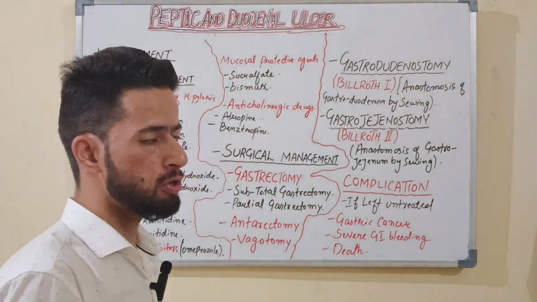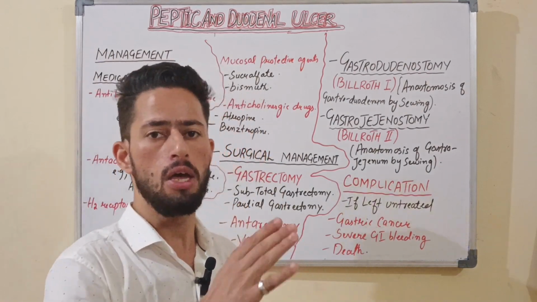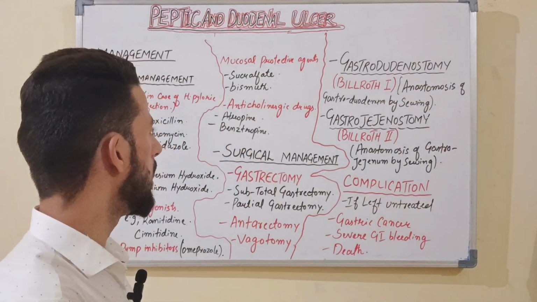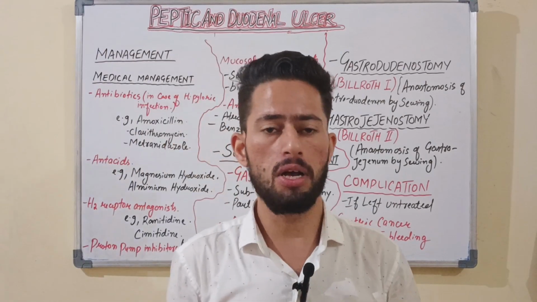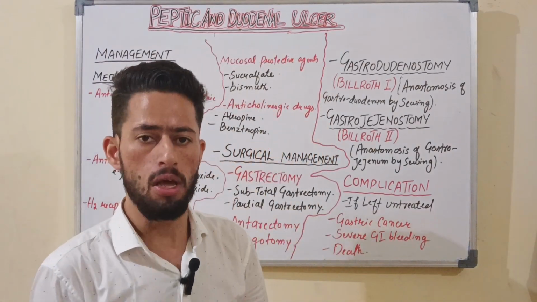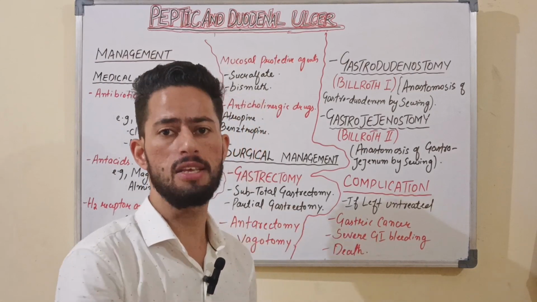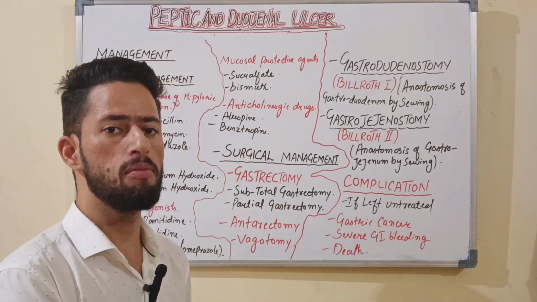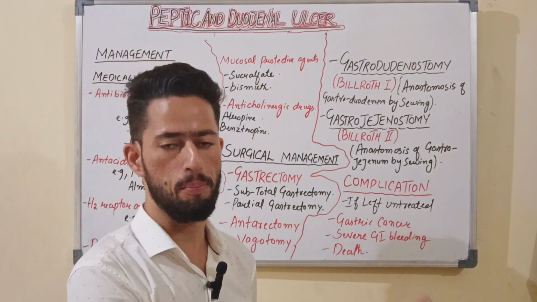And mucosal protective agents: we are going to give some agents which will protect the lining of the stomach or duodenum, and in that we are going to give sucralfate and bismuth. And the last one, we are going to give anticholinergic drugs, because these drugs inhibit the release of the neurotransmitter acetylcholine. When acetylcholine is released, there will be excessive movements of the gastrointestinal mucosa and parietal cells.